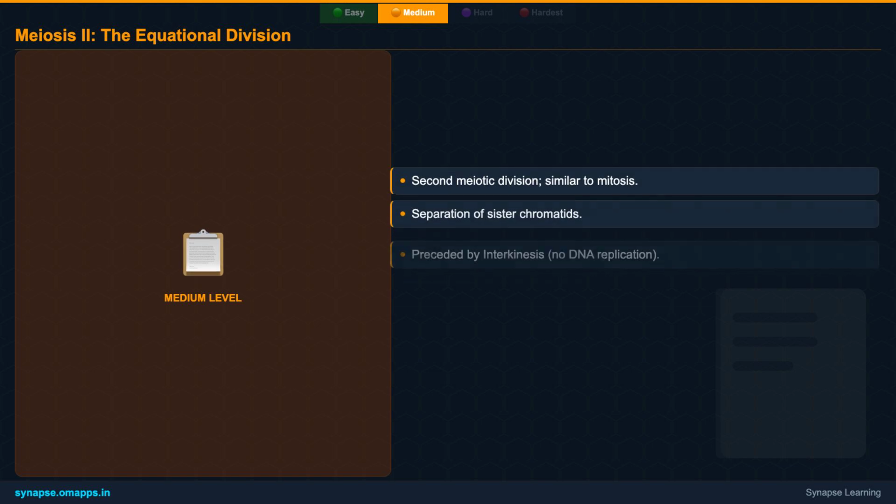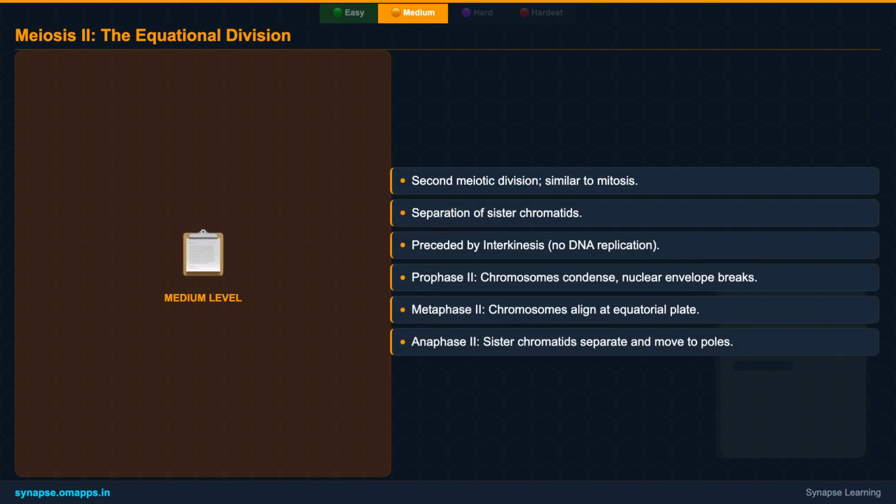Delving deeper into meiosis I, its first stage, prophase I, is surprisingly complex and crucial. It's subdivided into 5 intricate phases: leptotene, zygotene, pachytene, diplotene, and diakinesis. During pachytene, homologous chromosomes physically exchange segments of DNA in a process called crossing over, leading to new combinations of genes. After prophase I, the homologous pairs align at the cell's center in metaphase I, then separate and move to opposite poles during anaphase I.